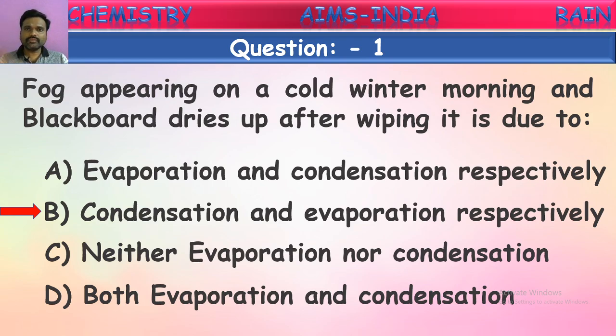Next, when you wipe a blackboard with water, after a certain time that water evaporates, converting into gaseous form. That is why the blackboard dries. So the two causes are condensation for the first and evaporation for the second. Okay, let's go to the next.